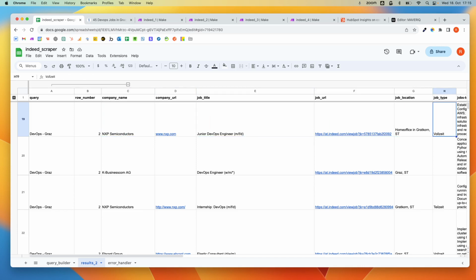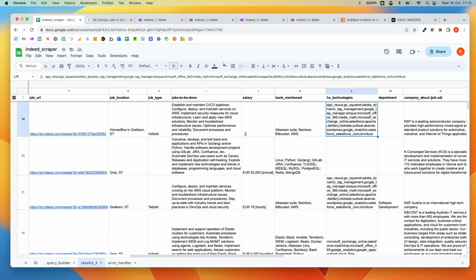Pretty standard stuff, location, but what's really interesting is jobs to be done. I'm instructing the AI to extract responsibilities and tasks from the job, and then translate them into jobs to be done, which could also be translated to a product. Because they put out the ad because they have demand to hire somebody, right? And then work needs to get done. They put it out as a job offer for candidates, but it could also mean there's work that needs to get done. So why not a product or service?